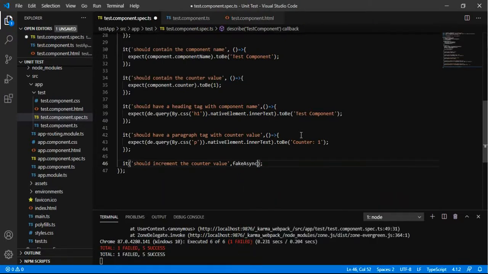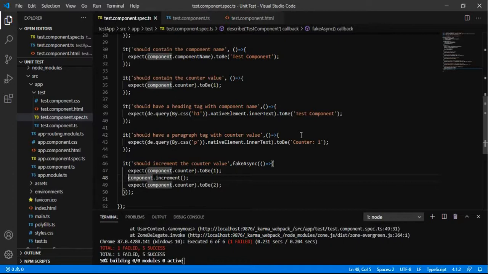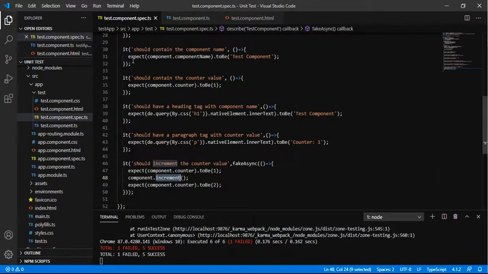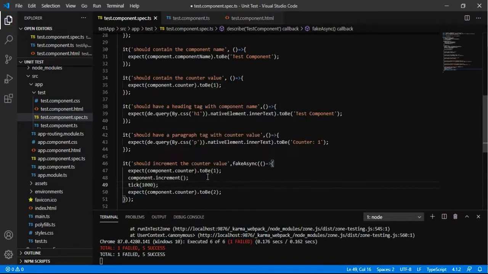fakeAsync. So I am wrapping all the content inside the fakeAsync function. Everything is coming inside the fakeAsync zone so that we can test asynchronous activities. Still it is failing because I am expecting the value to be incremented to 2 immediately.